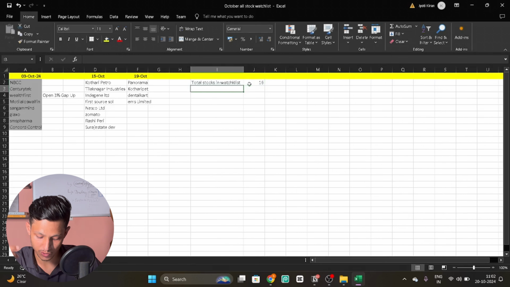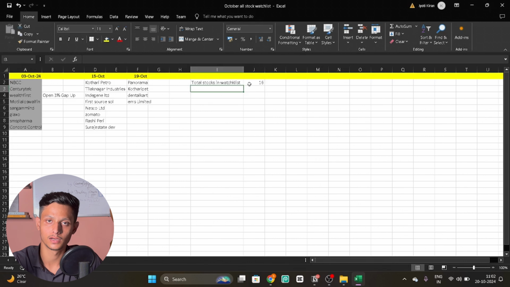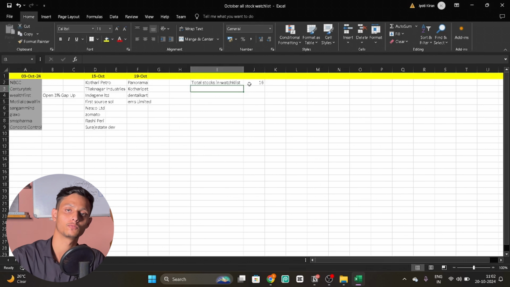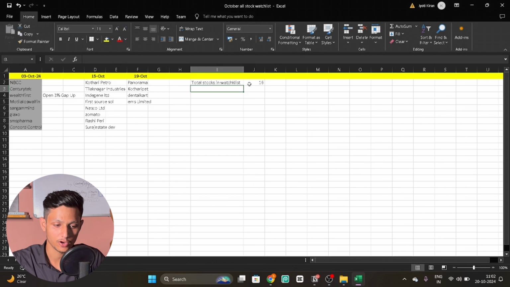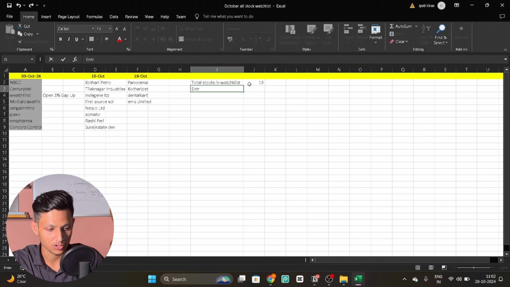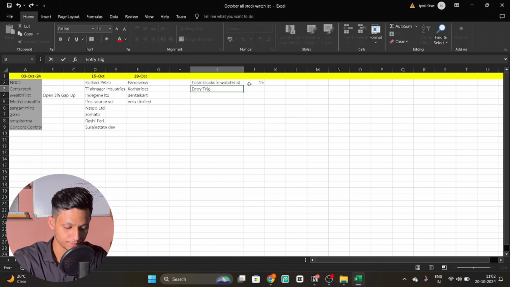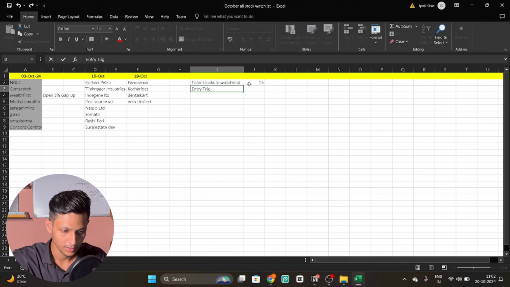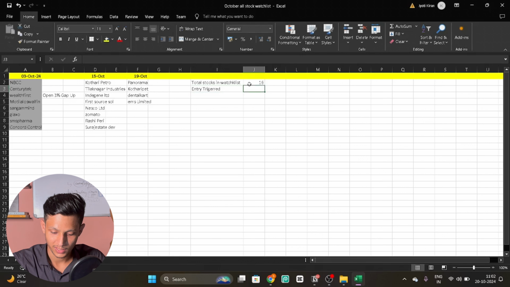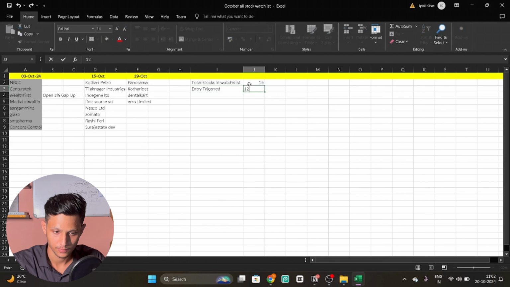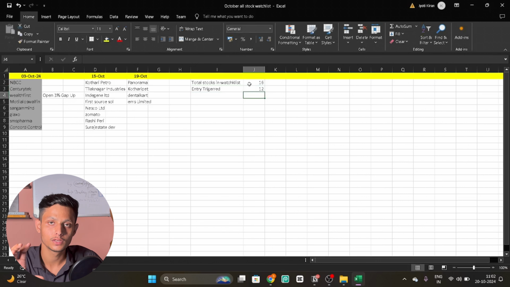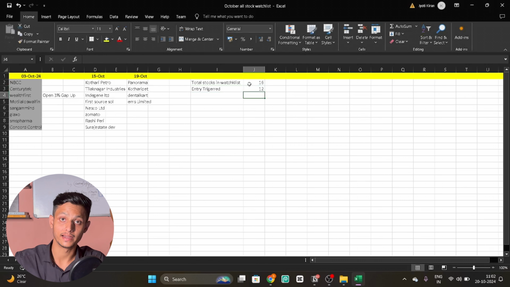Out of 16 stocks, how many got entry triggered? Basically I select the stock and place my level, and if the stock gives a breakout of this level, I'm going to take a position in this stock. So how many stocks got entry triggered? I got overall 12 stocks out of 16 in which my entry was triggered, right?